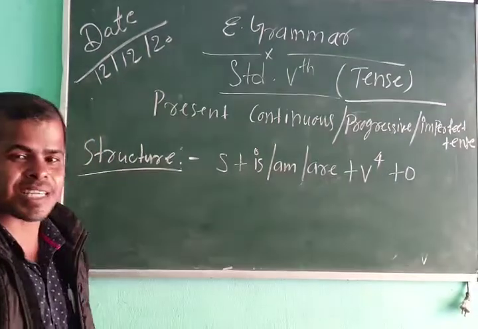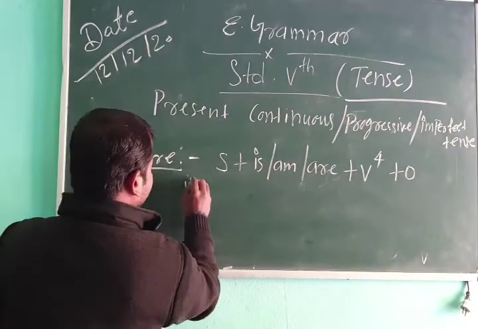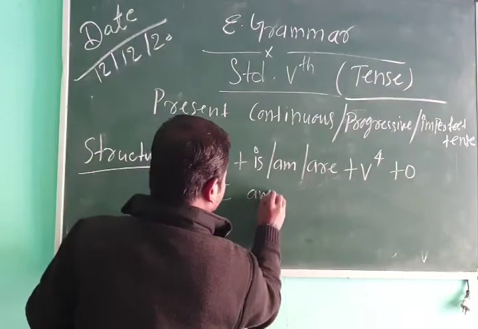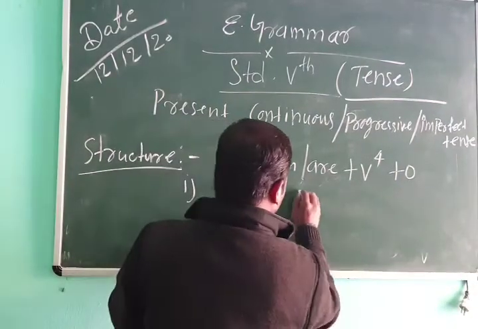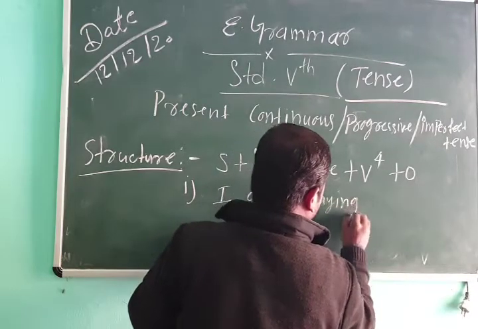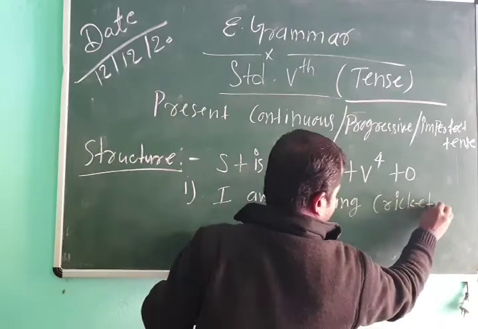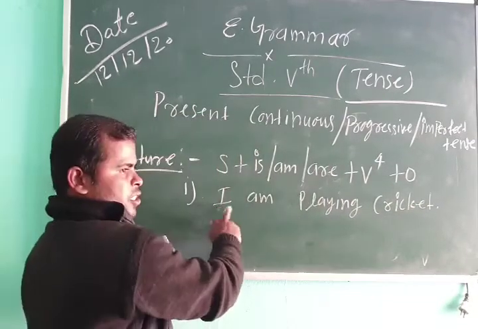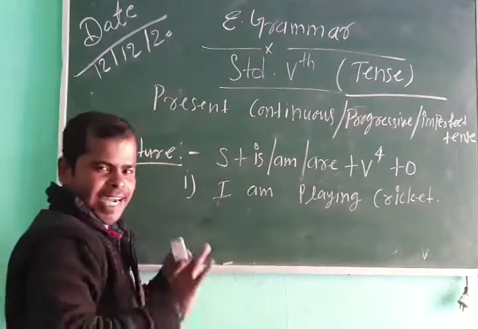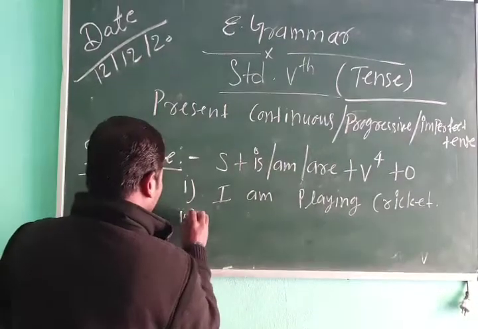We will see some examples. Example number one: I am playing cricket. With I, you should take the helping word am: I am, not I is, not I are.